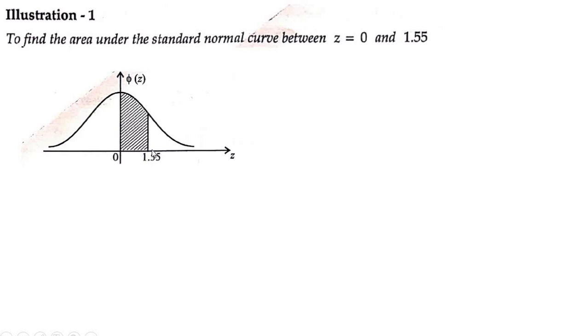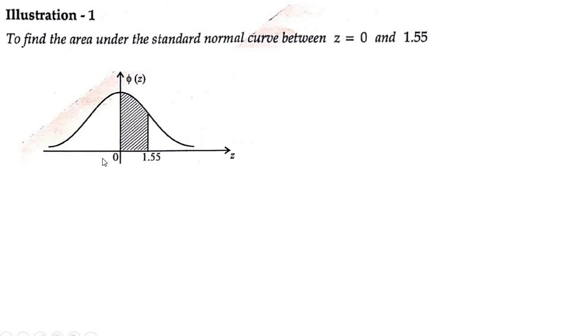So this is 0 and this is 1.55. We have to find this area. So the probability of z greater than or equal to 0 and less than or equal to 1.55, from the result, can also be written as phi of 1.55. So we have to find the value of phi of 1.55.